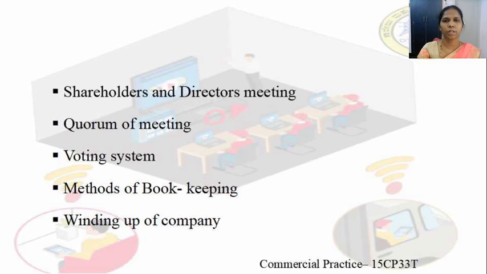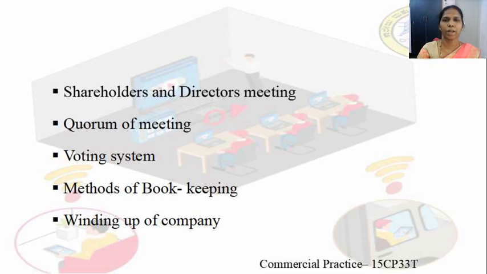Shareholders and directors meeting: in the company, shareholders and directors meetings are often convened. The provisions and the procedures relating to those meetings are to be contained in the articles of association according to the Companies Act. The quorum of the meeting and the voting system of the meeting are also to be specified in the articles of association.